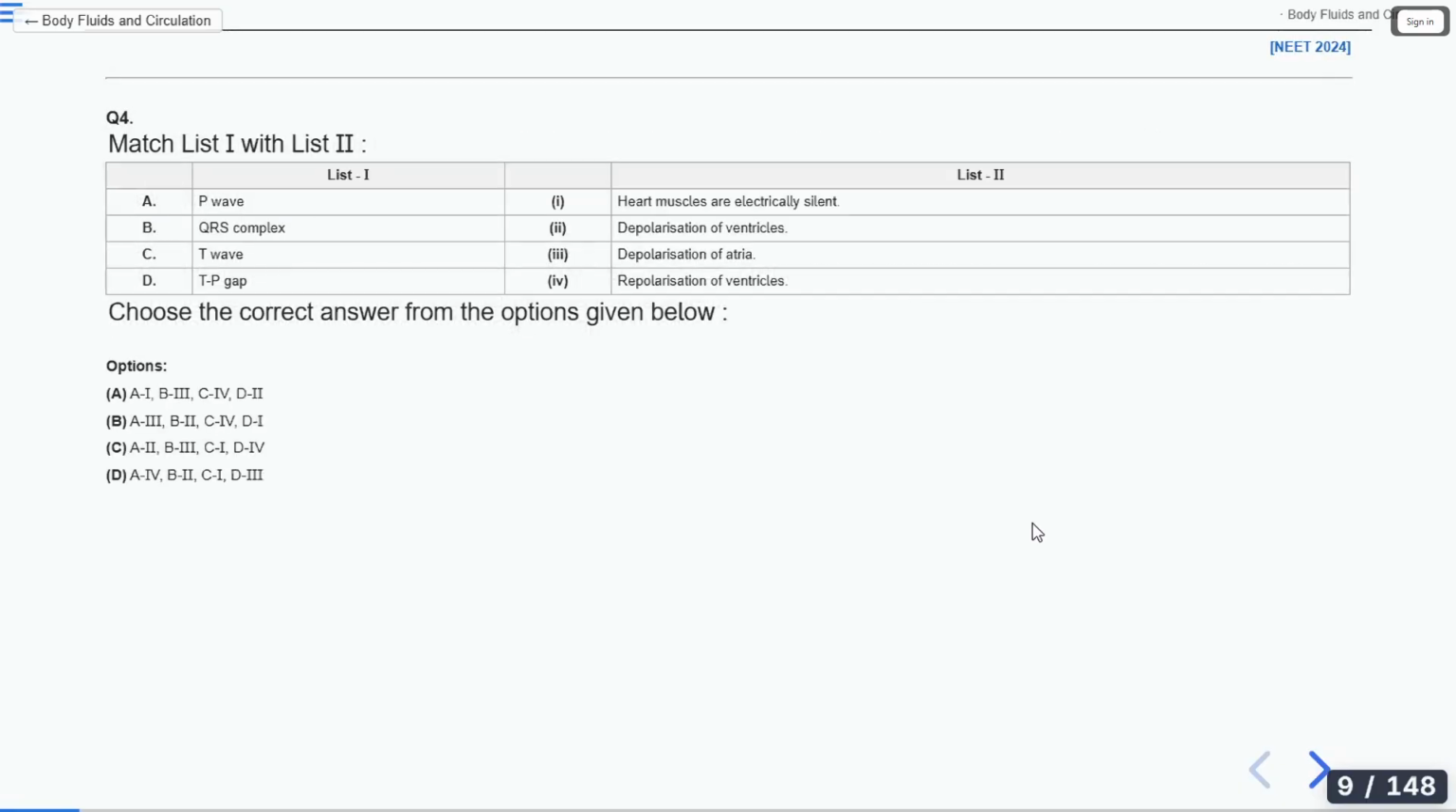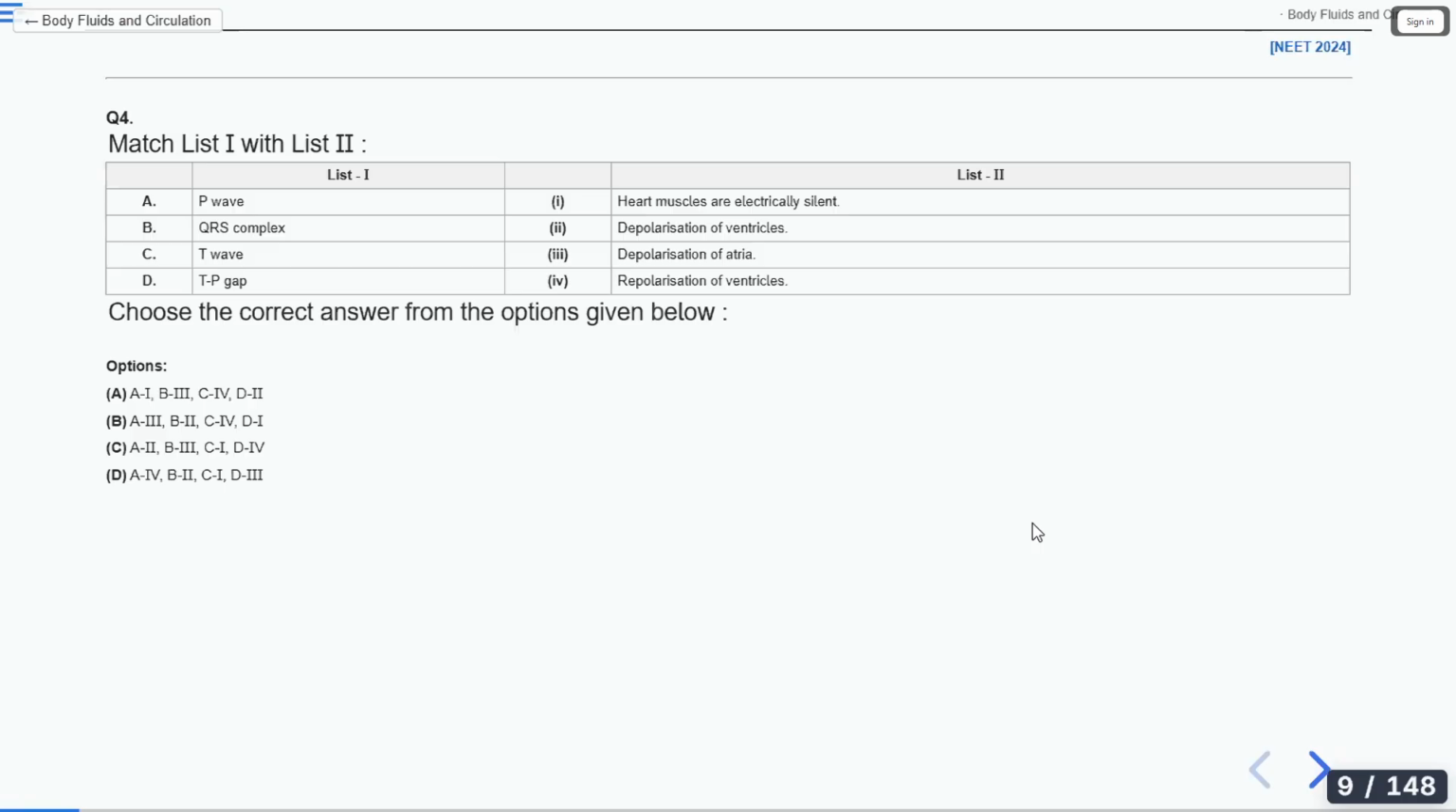Next. Match the following. List 1: P wave, QRS complex, T wave and TP gap. List 2: heart muscles are electrically silent, depolarization of ventricles, depolarization of atria, repolarization of ventricles. What is the answer? It's option B, ma'am. Badri is thinking that it's option B.